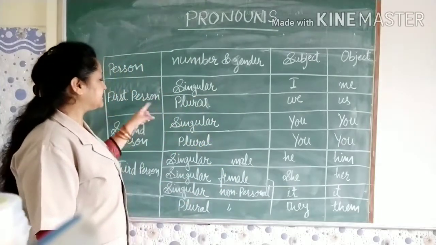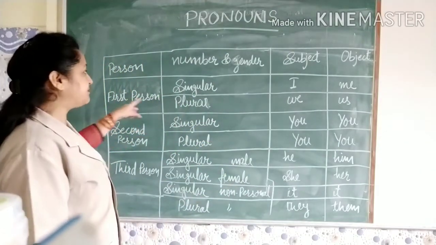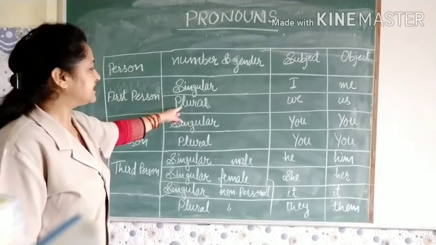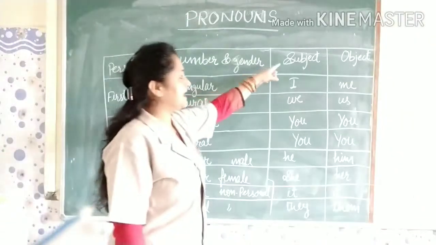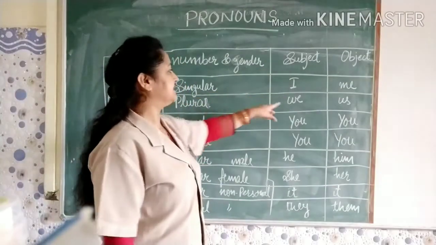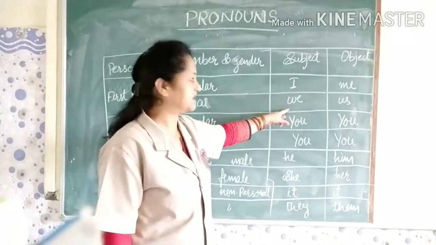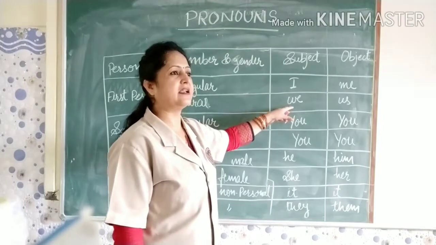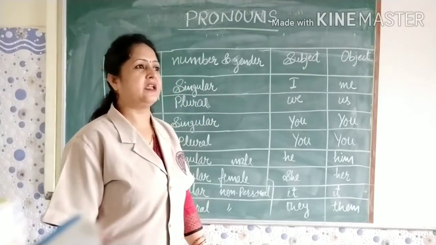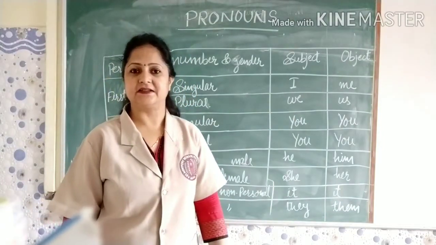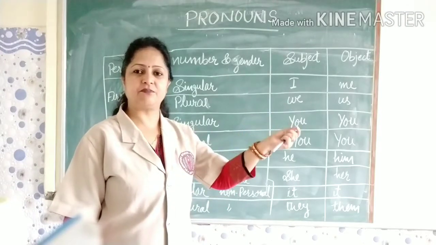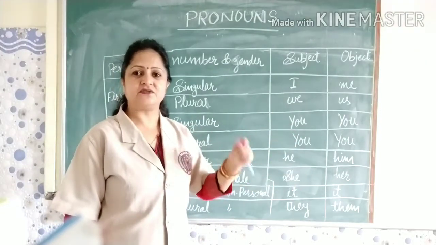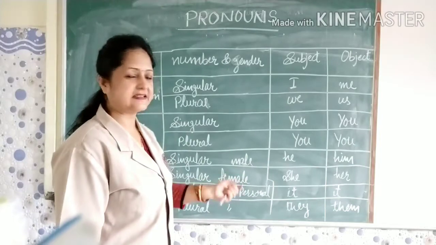So next is plural. In case of first person plural, in case the person is the subject, the doer of the action, we use we. Like we can take the example here. We are good players. Okay, we are good players. Here we is used as the subject of the sentence.